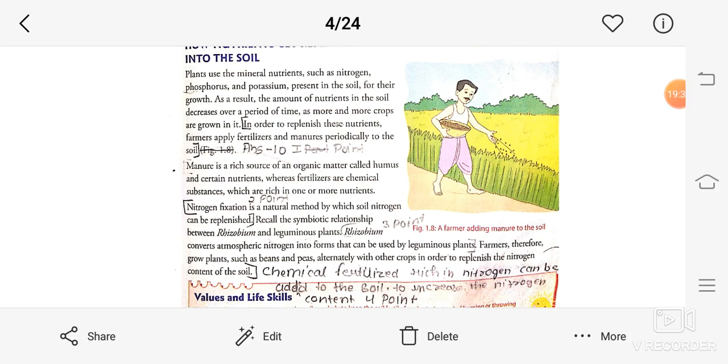So here your chapter 1 and chapter number 2 are completed. Now we will complete chapter number 3 by next week.